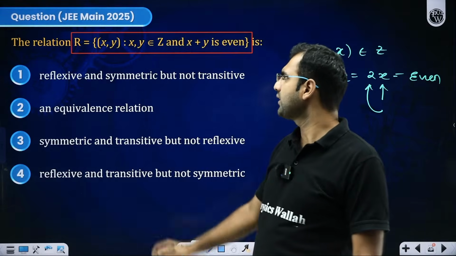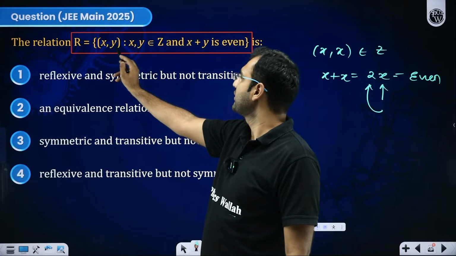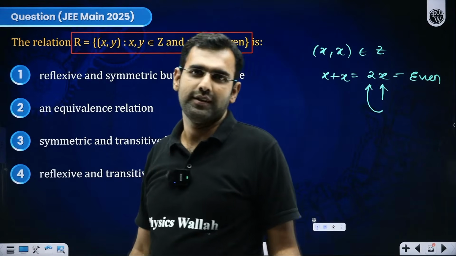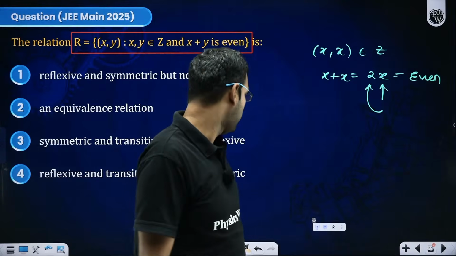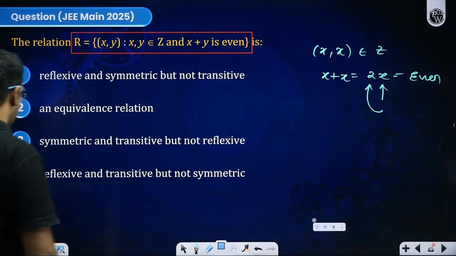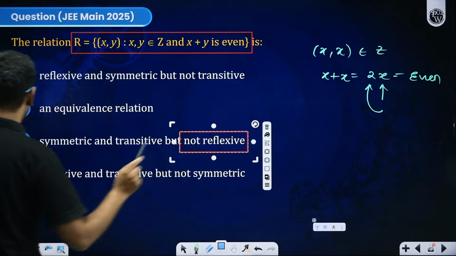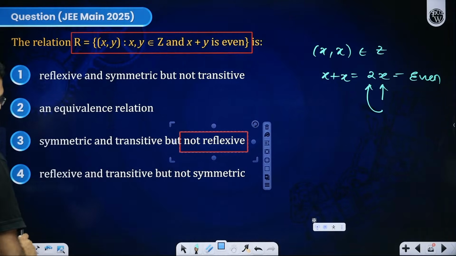Imagine this, you put 3 comma 3. So 3 comma 3, sir, 3 plus 3 is 6, even. Odd plus odd, even plus even will be even. So, sir, first of all, this is definitely reflexive. So whichever option says it is not reflexive will be wrong. Yes or no?